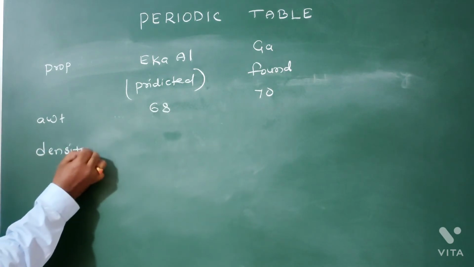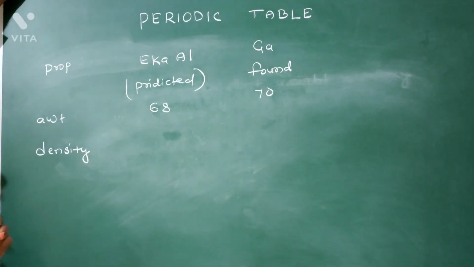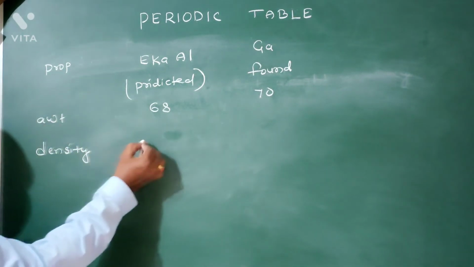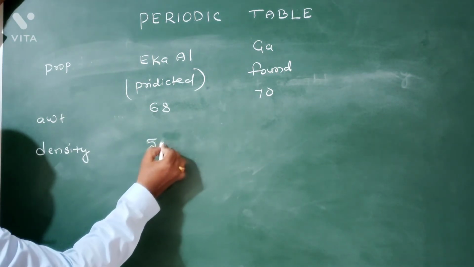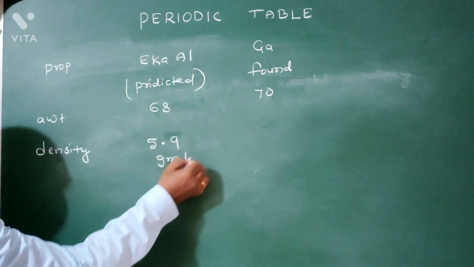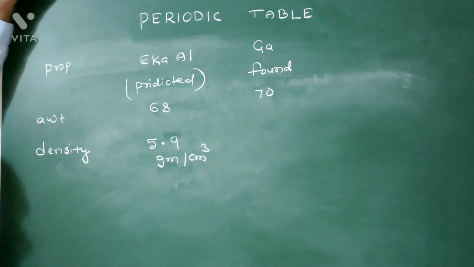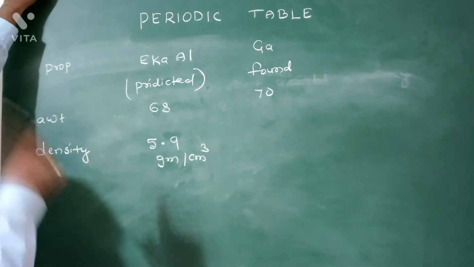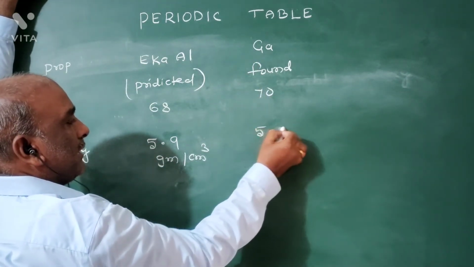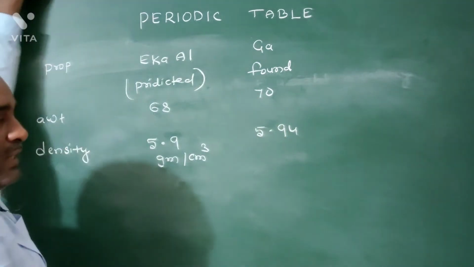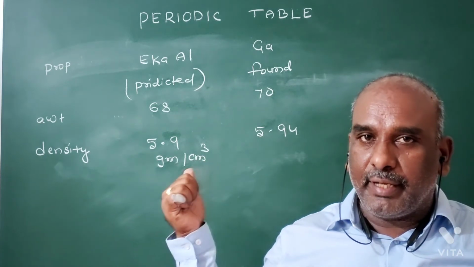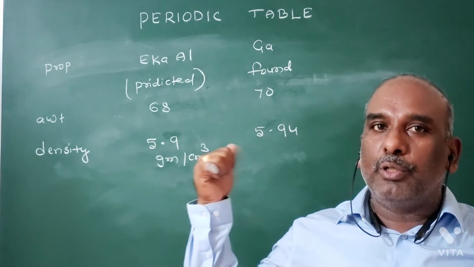Second one is density. What is the density of Eka aluminium predicted by Mendeleev? That is 5.9 grams per cubic centimeter, grams per cc. Later, scientists found that the density of gallium is 5.94 grams per cc. Predicted density and found density are nearly the same.